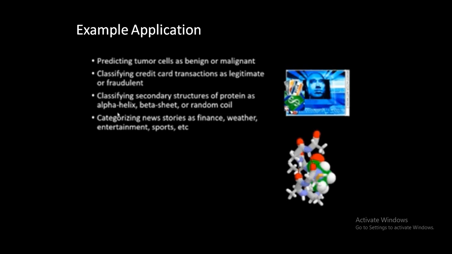So let me start. What's the application of this decision tree? Decision tree कहाँ पे use होता है? So guys, it's pretty simple as we discussed. उसके बहुत सारे applications हैं. Let's say it's used to predict whether tumor cells are benign or malignant. So this is a classification. Either of the states are there, either it's a type A or it's a type B.